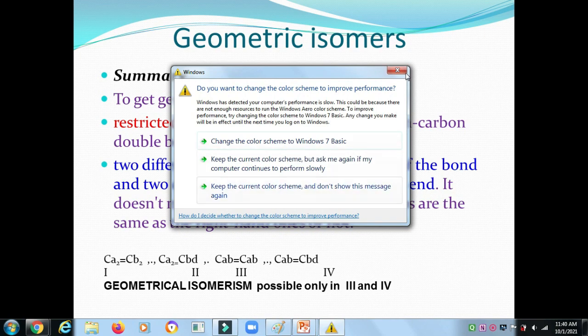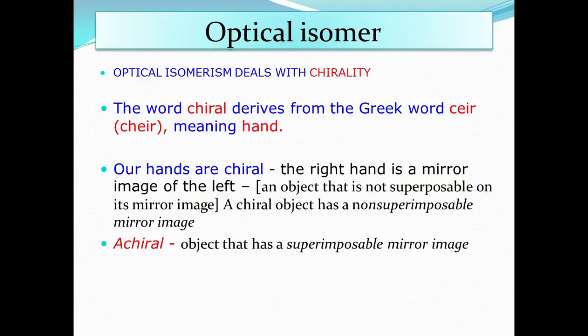Another point is configurational isomerism, which is optical isomerism. For geometrical isomerism, we are talking about carbon-carbon double bond restricted rotation; we discussed here cis-trans and E-Z, right? Here, optical isomerism. What is optical isomerism? Any organic or inorganic compound passed through plane polarized light, where the molecule has the ability to rotate it clockwise or anti-clockwise.